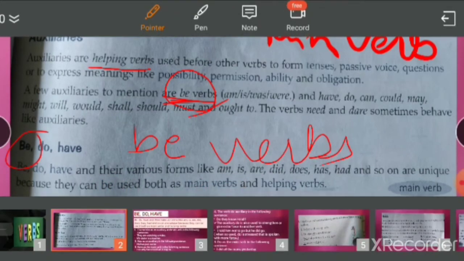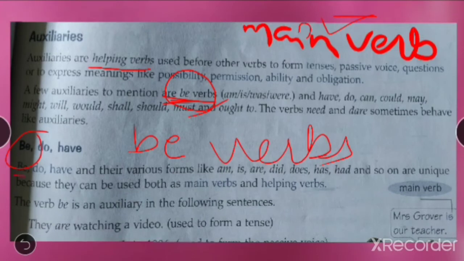Now various forms, see I told you be means am, is, are, right? Was or were. Now do can be did, does. Do has three forms, right? Do, does, and did. Did is past, right? Do and does.